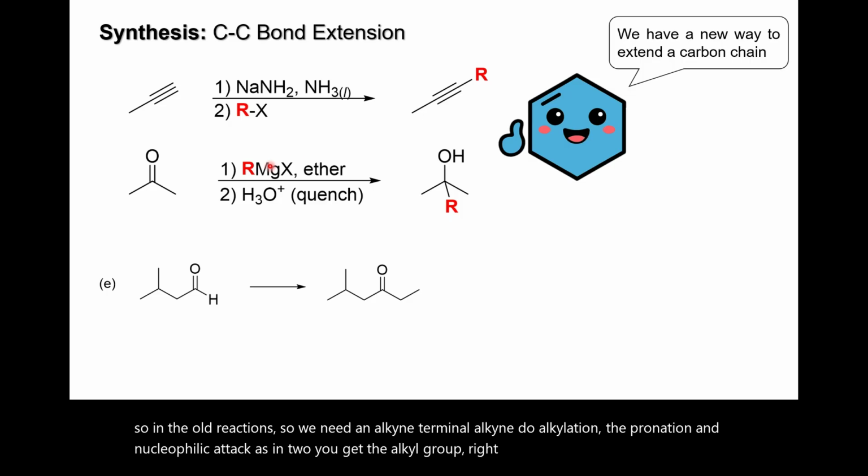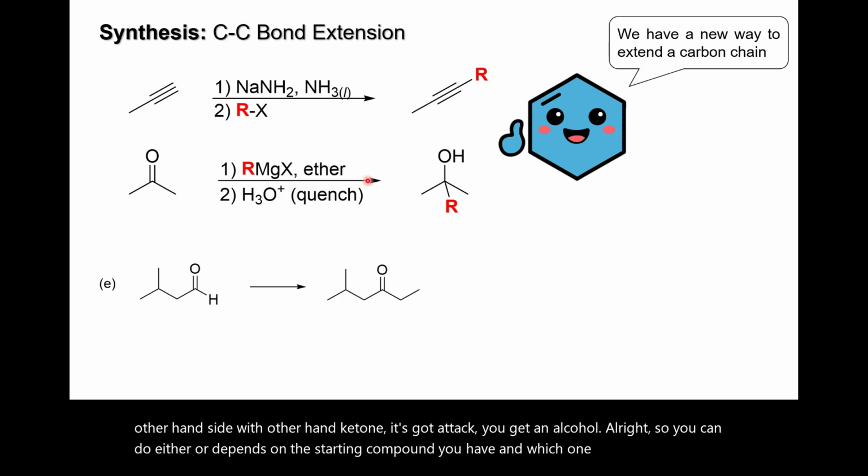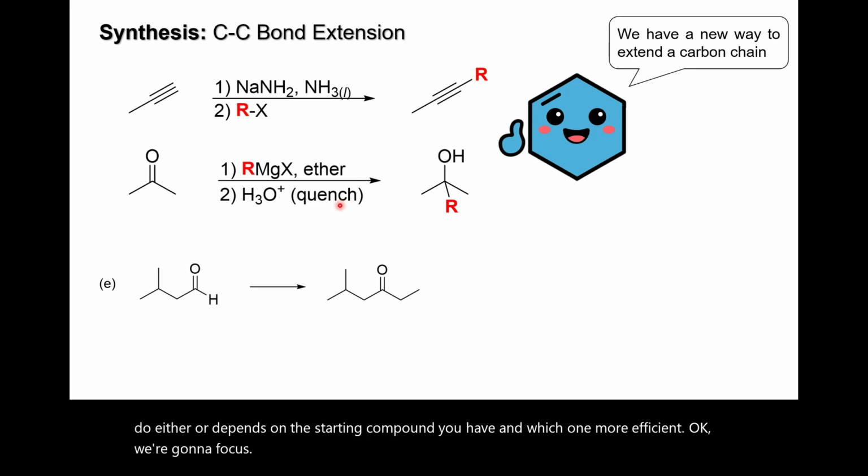A Grignard reagent, on the other hand, starts with an aldehyde or ketone. This guy attacks, you get an alcohol. So you can do either or, depending on the starting compound that you have and which one is more efficient. We're gonna focus on this down here. All right, look down here.